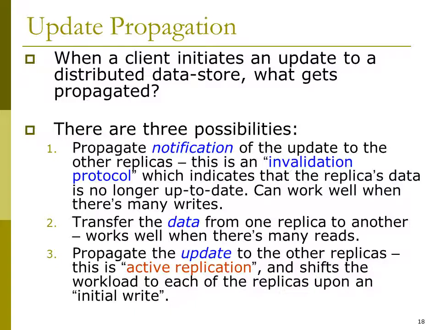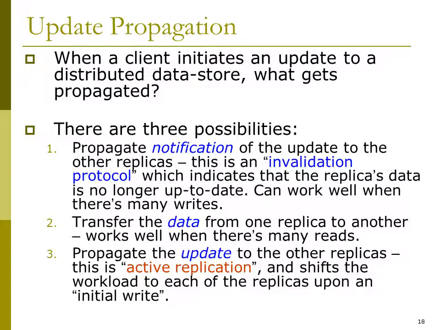Update propagation. When a client initiates an update to a distributed data store, what gets propagated? There are three possibilities. Number 1, propagate notification of the update to the other replicas. This is an invalidation protocol, which indicates that the replica's data is no longer up to date. It can work well when there are many writes.